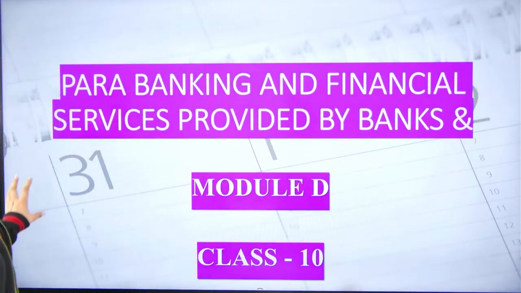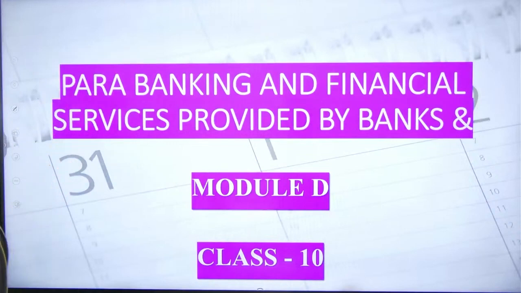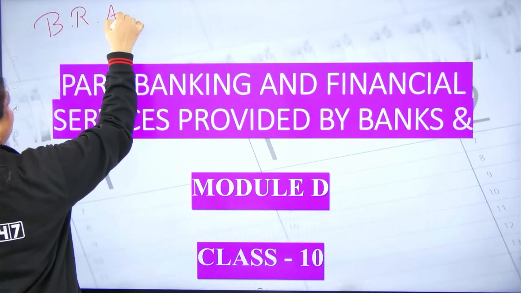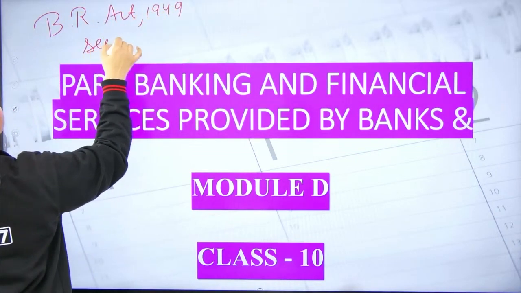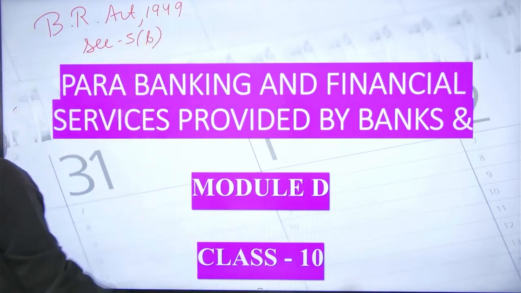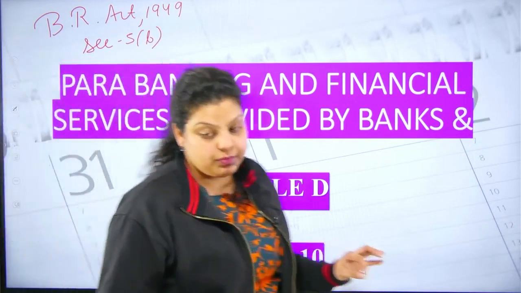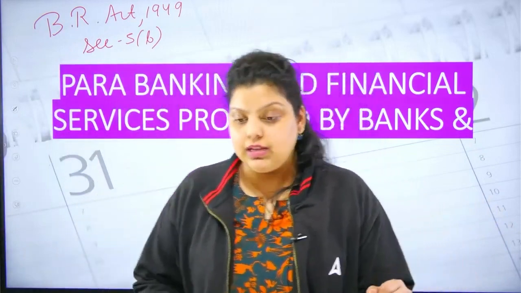Now let's move forward and talk about para banking. When it comes to banking, in the Banking Regulation Act 1949, section 5B talks about what actually the business of banking is.